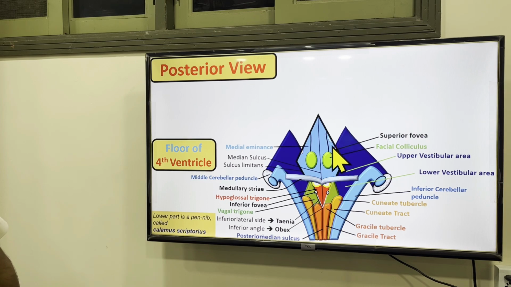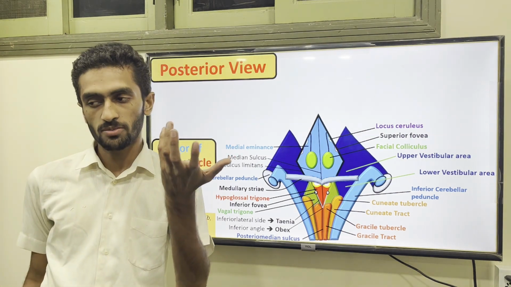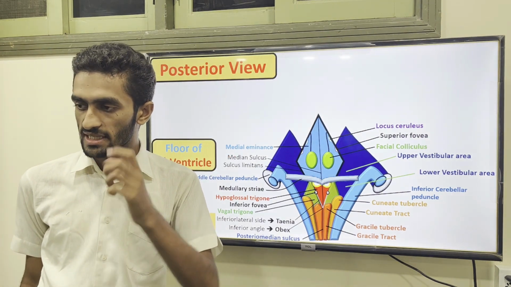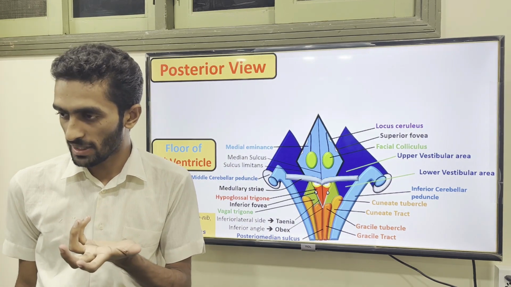Another thing, which is not important for the anatomy part but is associated with physiology, is the locus ceruleus. This is a colored part, and colored means there should be melanin. The nerve cells present there have melanin pigment.